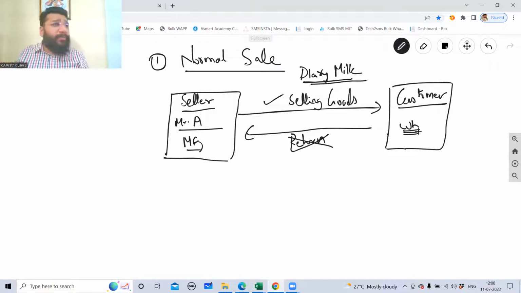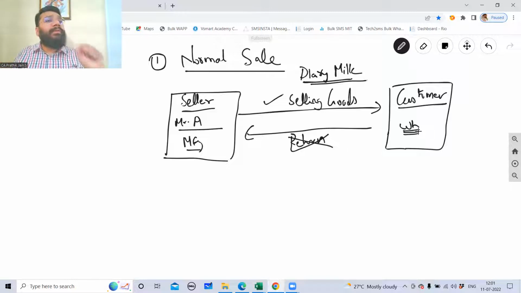I don't have to do the advertisement, because the company has done so much detailed, deep advertisement that the product has already reached the consumer. So the consumer will come and ask, Bhaiya, if there's a Dairy Milk, please give, I would want to buy. So automatically, whether I do the marketing or not, the product will keep on selling.